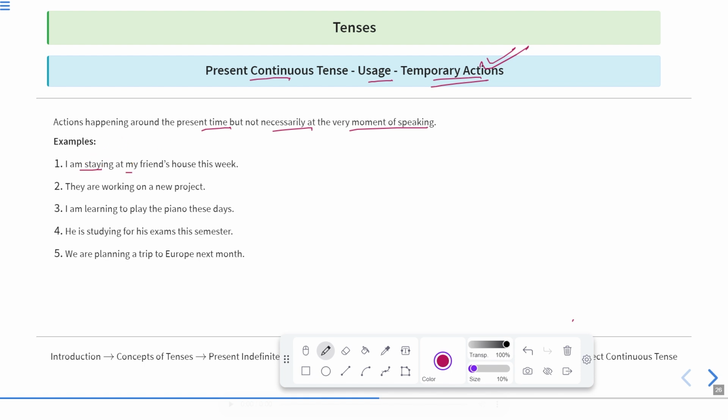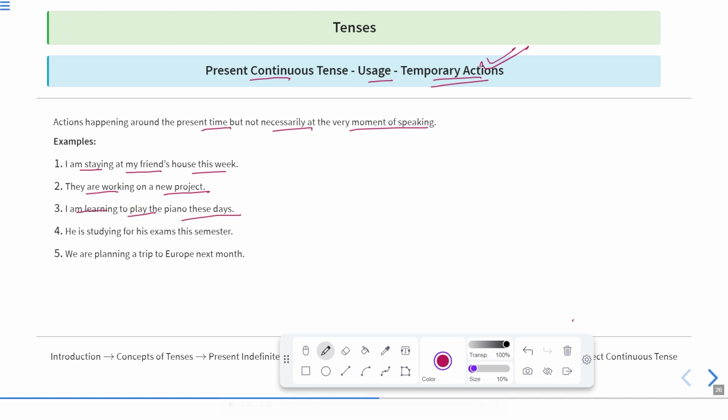Examples: I'm staying at my friend's house this week. It means this action will take place only this week, not permanently in the entire life. They are working on a new project. So they are currently working on a new project, but maybe in future they will change their work.